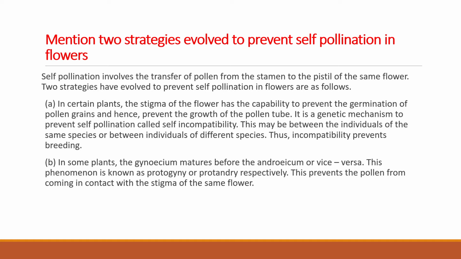This may be between the individuals of the same species or between individuals of different species. Thus, incompatibility prevents breeding, which is pollen-pistil interaction incompatibility. In some plants, the gynoecium matures before the androecium or vice versa. This phenomenon is known as protogyny or protandry respectively. This prevents the pollen from coming in contact with the stigma of the same flower.